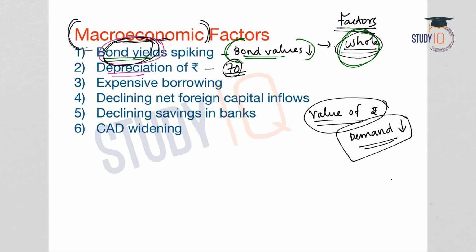And if you remember, the finance minister had said that the recent depreciation of rupee is due to global factors or external factors, and therefore Indian economy need not be worried about the rupee depreciation. But even though it is because of external factors or global factors, the depreciation of rupee will impact the Indian economy in a negative manner. So, this is again the second macroeconomic factor that is hampering the growth of Indian economy.